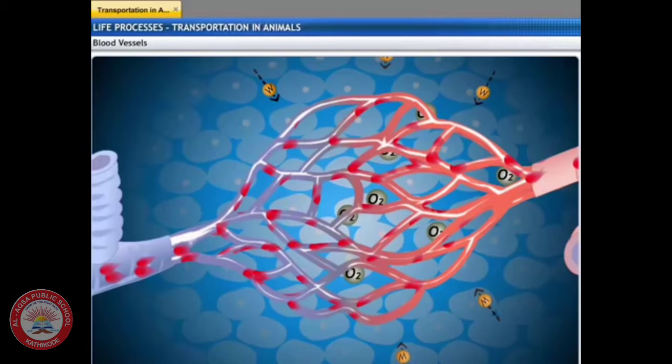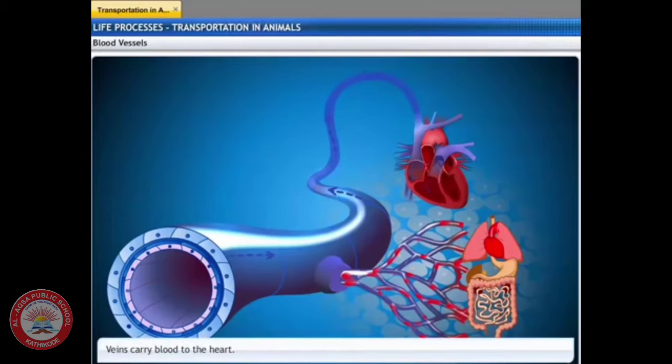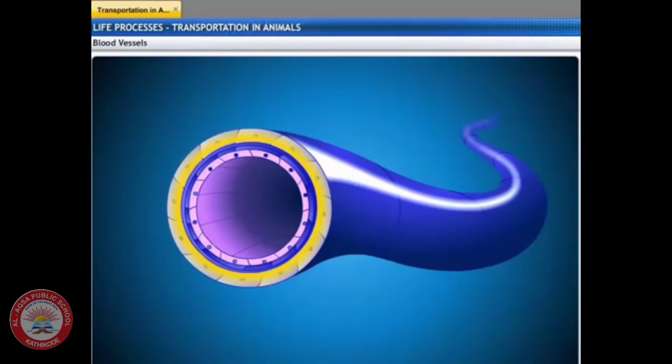These capillaries then unite to form veins. Veins carry blood away from the different organs. They are the blood vessels that carry blood from the different organs to the heart. The walls of the veins are much thinner and less muscular than the arteries.